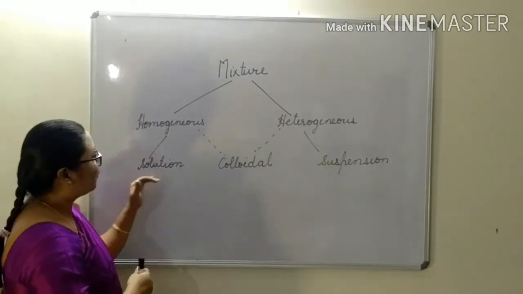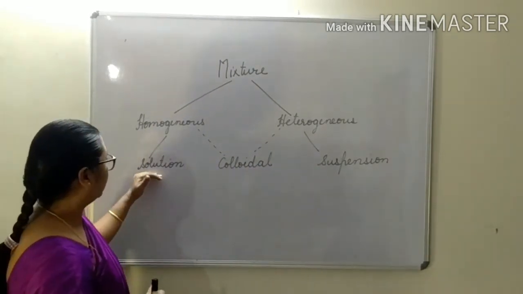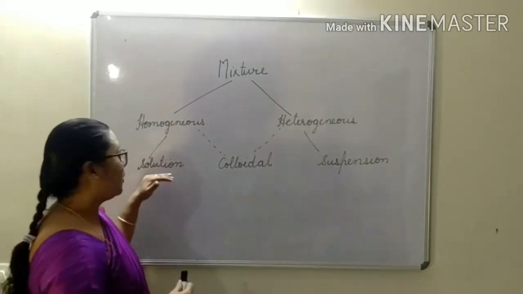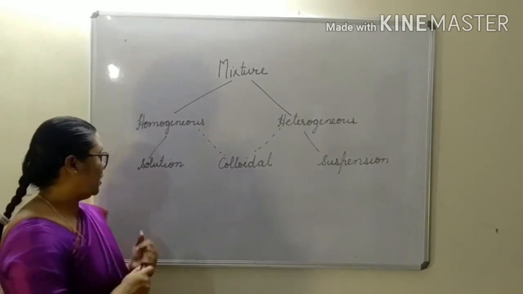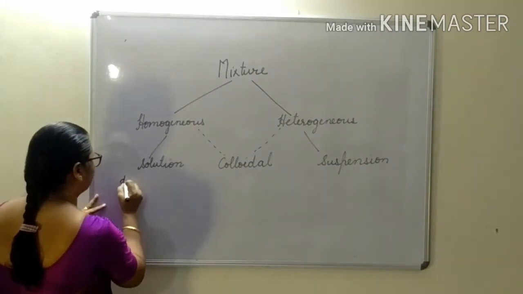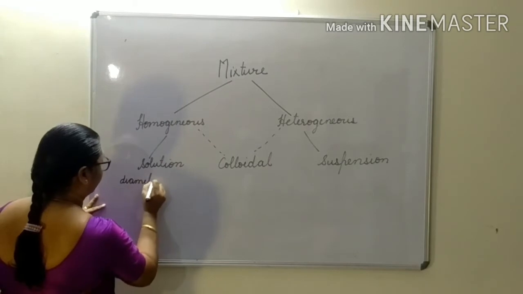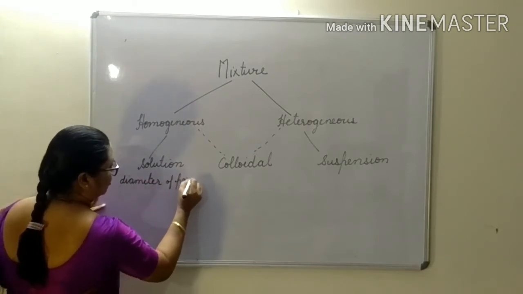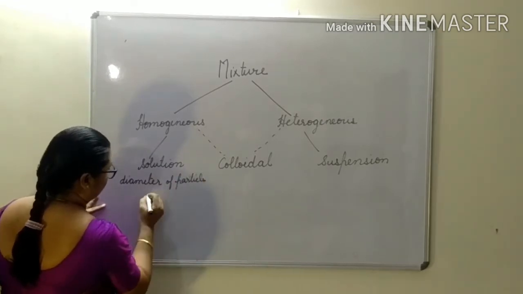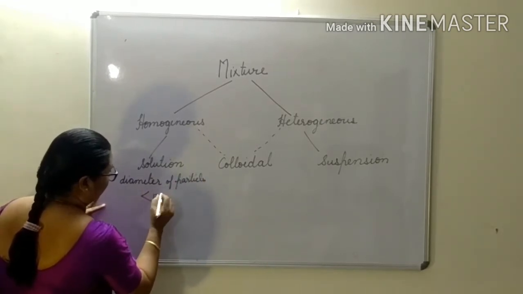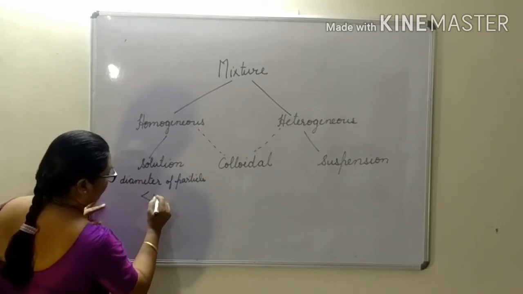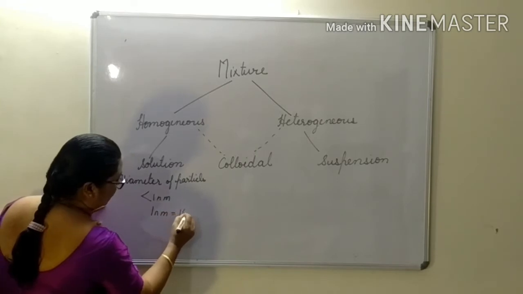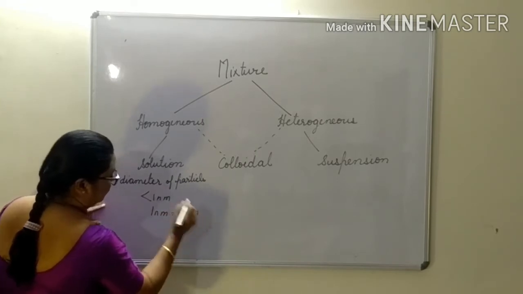How will we distinguish them? The properties are distinguished through the particle size. In a solution, the diameter of the particles is less than 1 nanometer. 1 nanometer is equal to 10 to the power minus 9 meter.